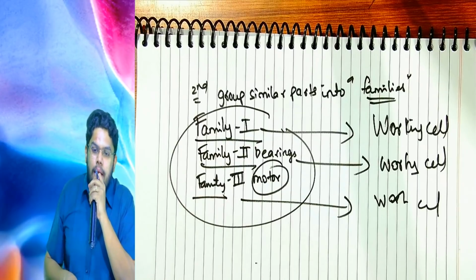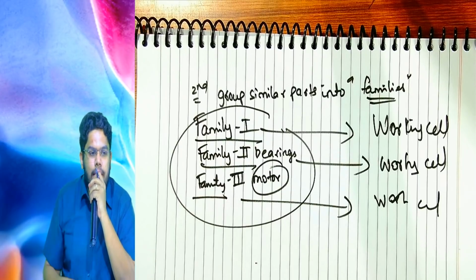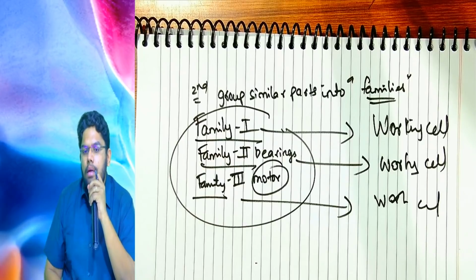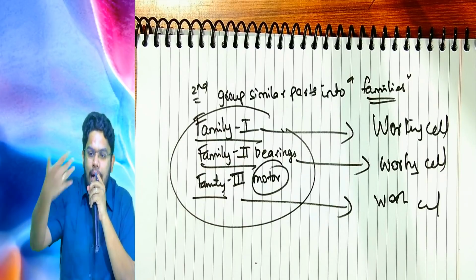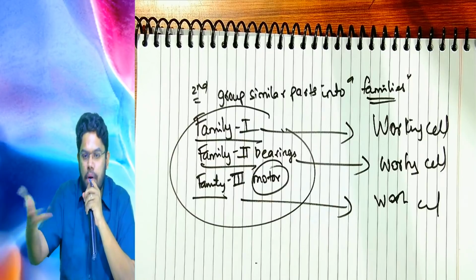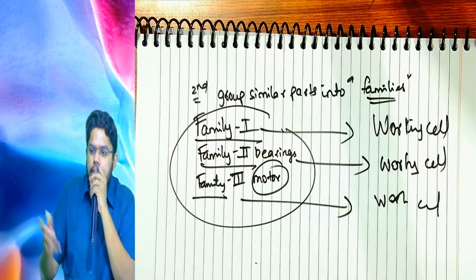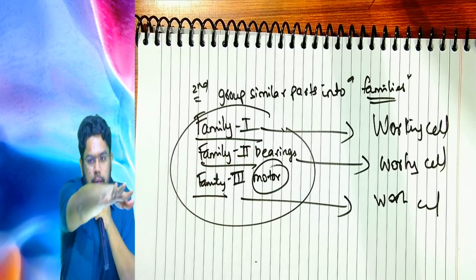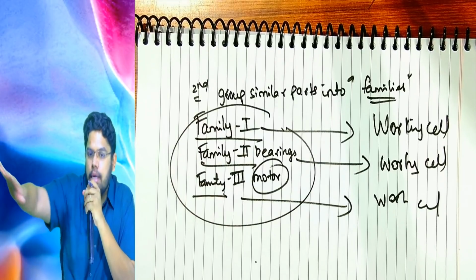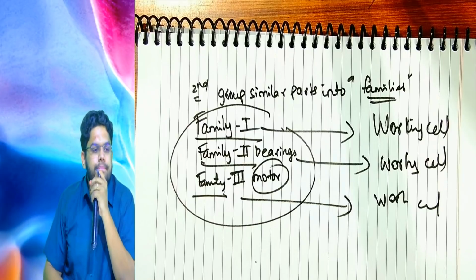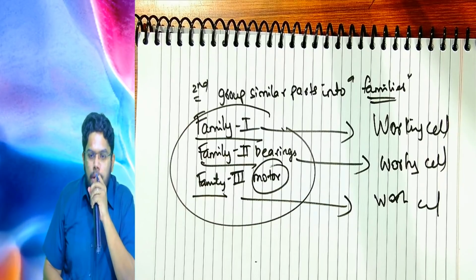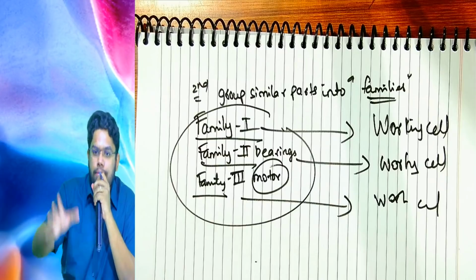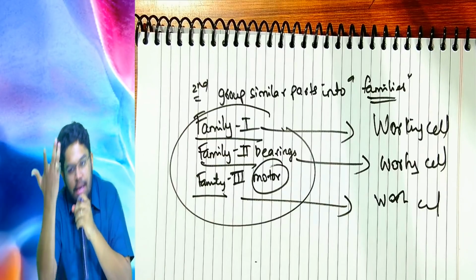If the industry is a simple manufacturing industry like FMCG, like you're manufacturing biscuits, atta, processing various kinds of flour, then it is easy. Then you can say, this working cell is for toothpaste, this working cell is for atta, this working cell is for biscuit. You can do that. But it's not possible for each working cell to produce a final product when the nature of industry is complicated.